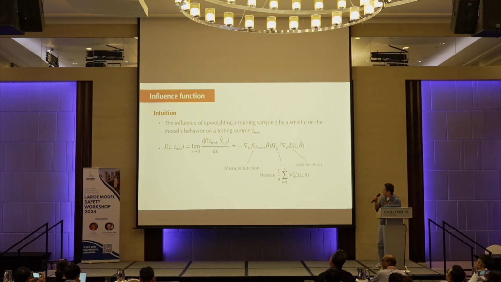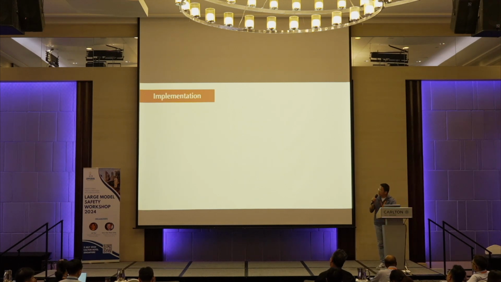So the left part is called the measure function that we are interested in, and we see when the model is changed, how that's going to affect some other samples. In this case, we are particularly interested in the case where the measure function is about the model's safety property. So we use this idea, the influence function, to quantify the influence of each individual sample.